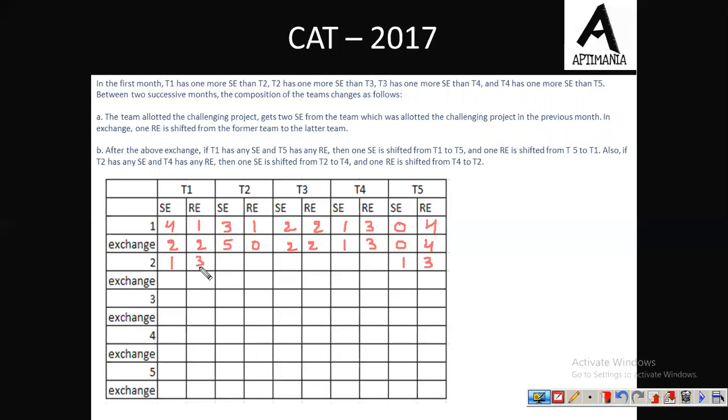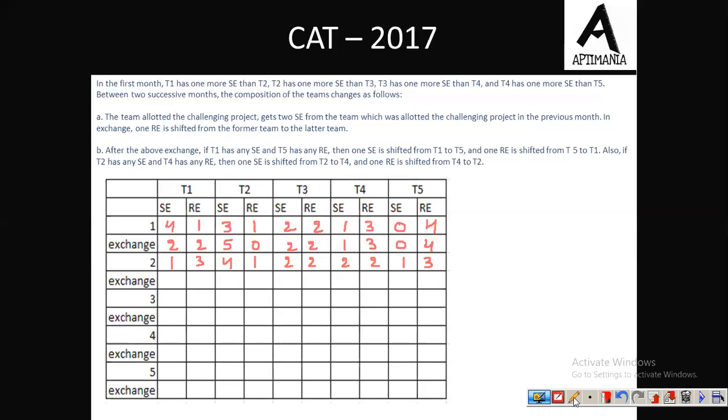Now since in second one team 2 is working on challenging project, so team 2 must be having 5 employees now and rest all other team must have 4 employees. So here now T2 और T4 वाला exchange भी हमें देखना एक बार. So T2 have 5 SE and here we have RE. तो यहाँ से एक SE यहाँ पर जाएगा और एक RE यहाँ पर आ जाएगा. So here we will be having 4 and 1 RE. T3 का कोई exchange नहीं है and here यहाँ पर एक SE आएंगे तो it will be 2 and ये भी 2 हो जाएगा. So I hope यहाँ तक clear है आपको किस तरह से exchange चल रहा है.